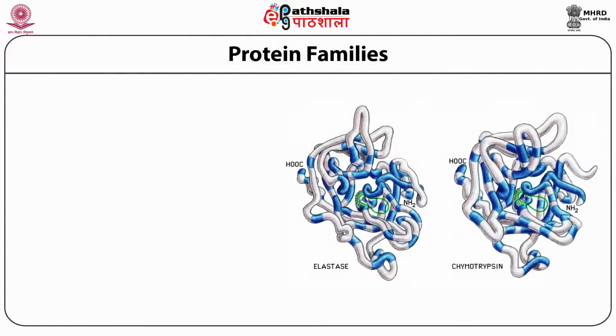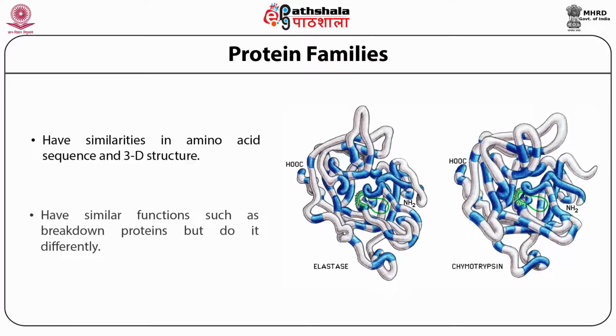Protein families: there are two types, elastase and chymotrypsin. They have similarities in amino acid sequence and 3D structure, and have a similar function such as breaking down proteins, but do it differently. This is how protein families or protein-like compounds can perform actions.